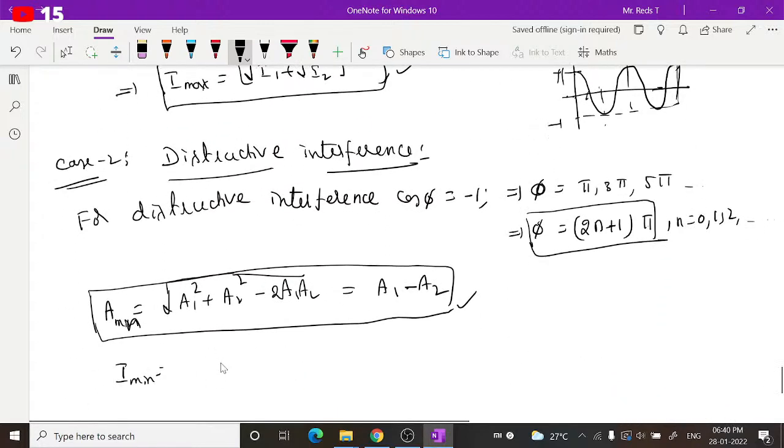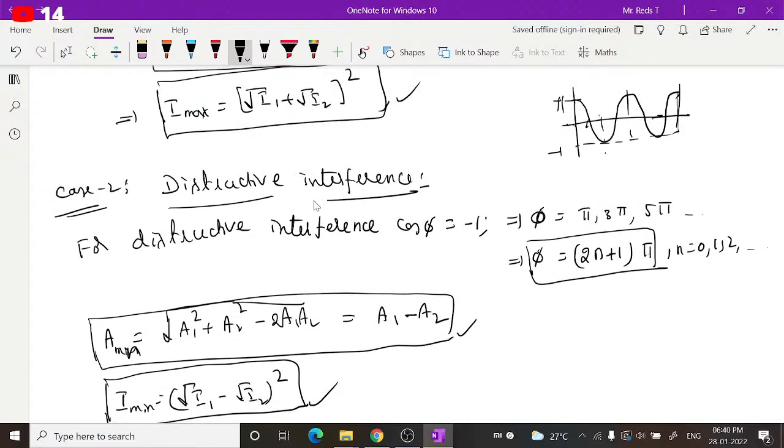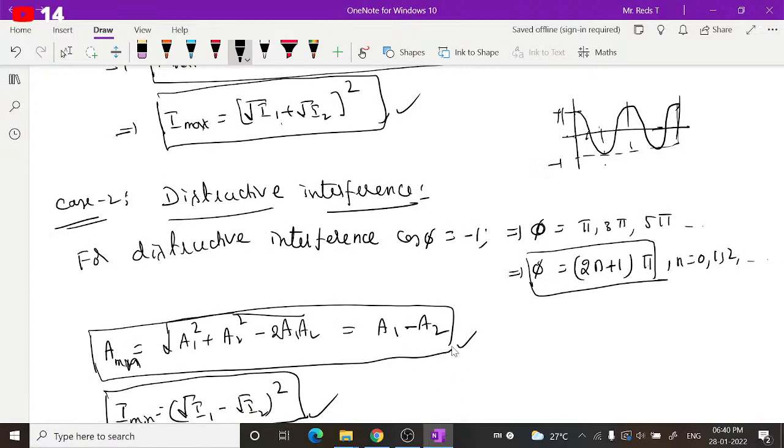So this is root I1 minus root I2 whole square, which is the square of a1 minus a2. This gives the minimum intensity. So this is how we get the expressions for maximum and minimum. Maximum intensity is (root I1 plus root I2) whole square. Minimum intensity is (root I1 minus root I2) whole square. Maximum amplitude under constructive interference is A1 plus A2. Minimum amplitude under destructive interference is A1 minus A2.